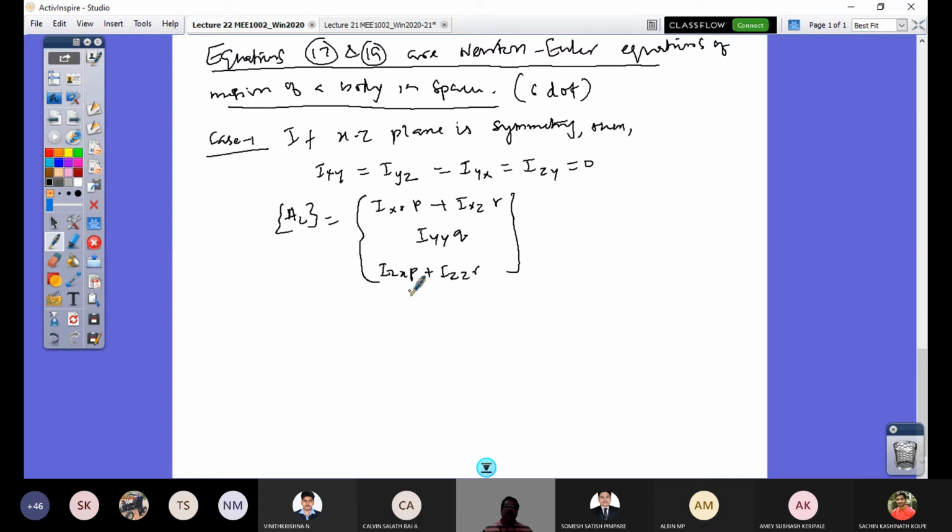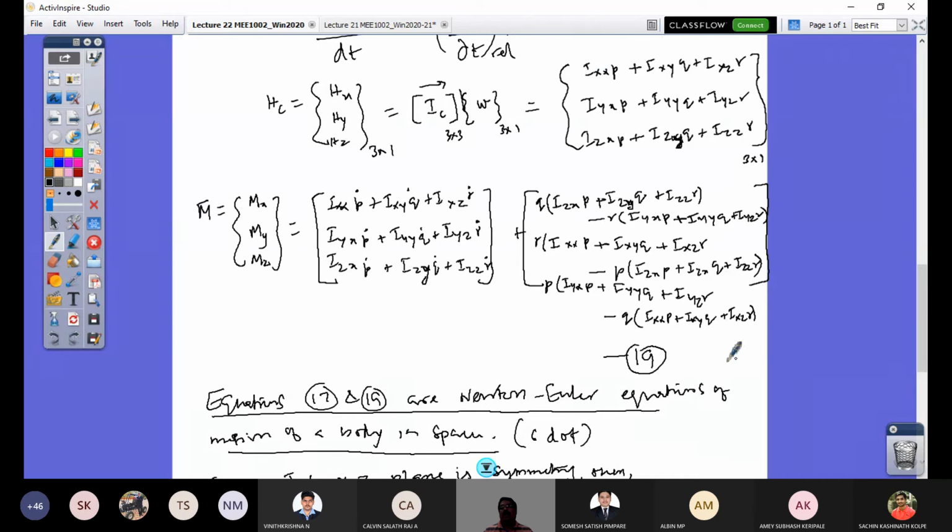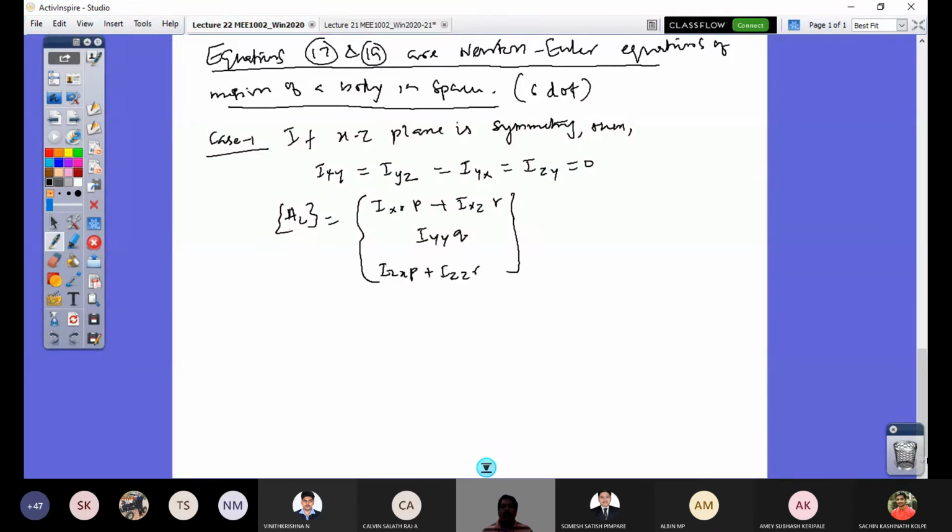So if I have this appropriately, the other moment equation can be simplified. You can look at equation 19, and in equation 19 many terms are disappearing. All the product of inertia terms will be removed, so they won't be appearing, and the equation becomes simplified.